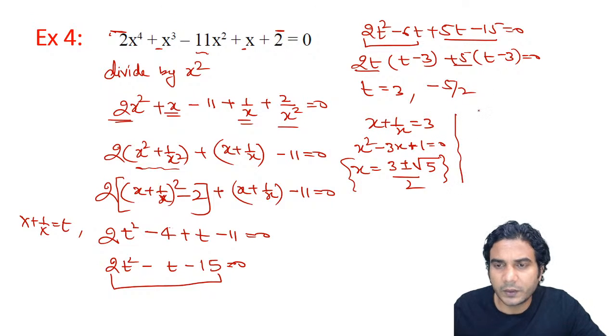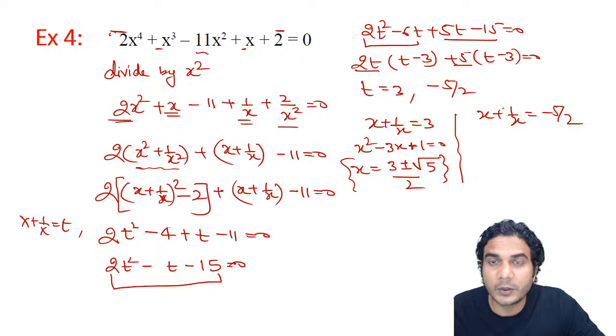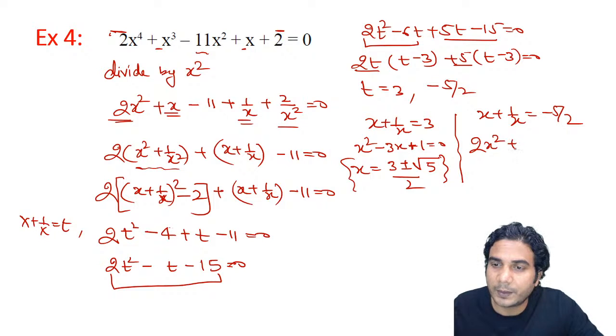Now let's solve the other one, where x + 1/x = −5/2, right? This will be the second value of t. So put x + 1/x equal to −5/2 and then multiply by 2x. So it will be 2x² + 2 = −10x. No, sorry, −5x.